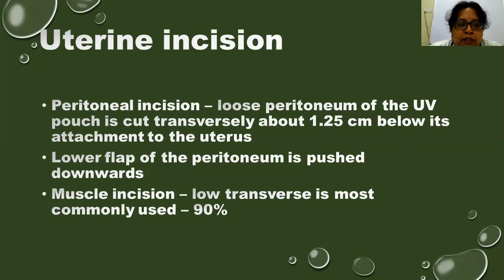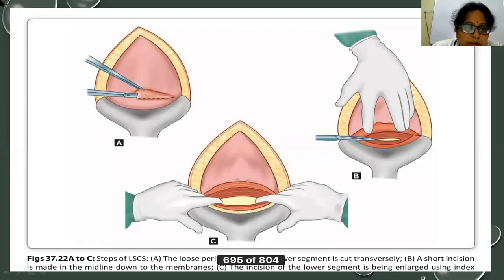And now the incision is given on the uterus. It is also a low transverse incision on the lower segment, and it is the most common type of incision that is used. There are also many other types of incisions which I will be showing you now. So in 90% of the cases we use a low transverse incision. This is the loose peritoneum which is present on the lower segment, and this is cut transversely and pushed downwards along with the bladder with the help of this Doyen's retractor.